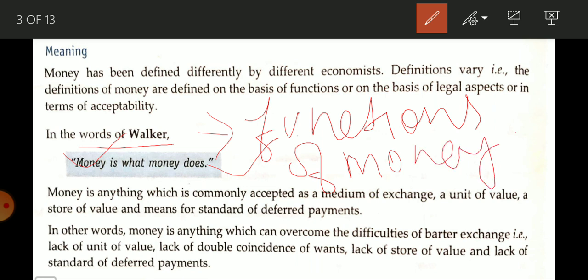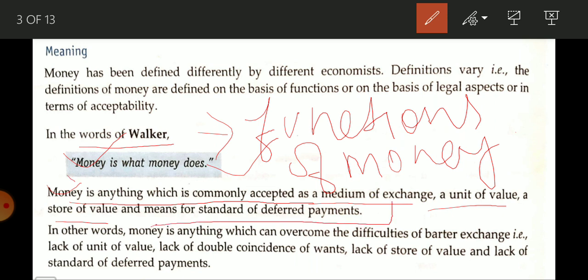In simple terms, there are four functions of money, so what we have to do is write these four functions, and in this way the meaning of money is going to be complete. Money is anything which is commonly accepted as a medium of exchange, a unit of value, a store of value, and a means for standard of deferred payment.